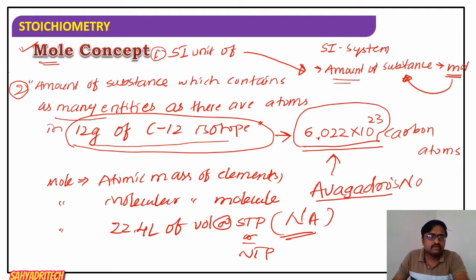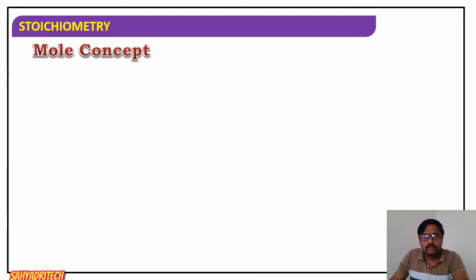For molecules, the molecular mass of any molecule or compound represents 1 mole. For elements, the atomic mass or atomic weight of an element represents a mole. Well, now, what is the value?